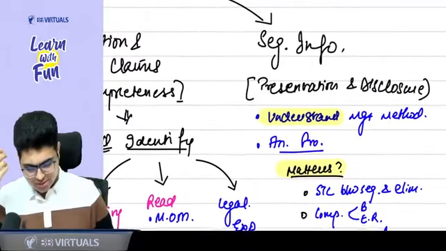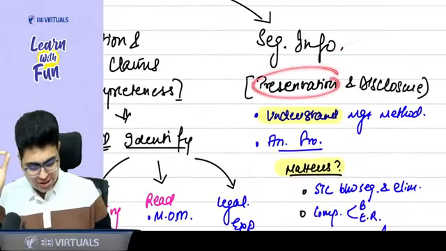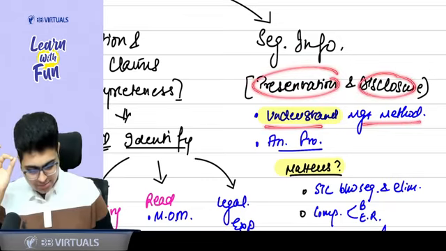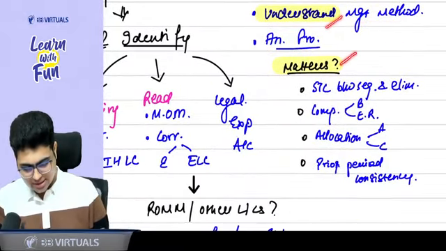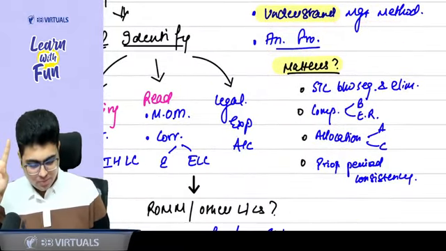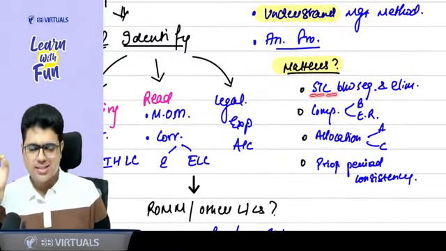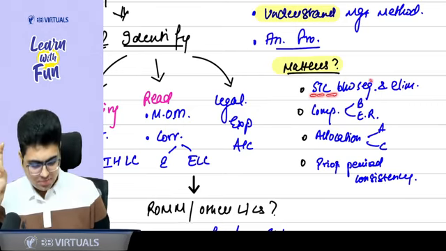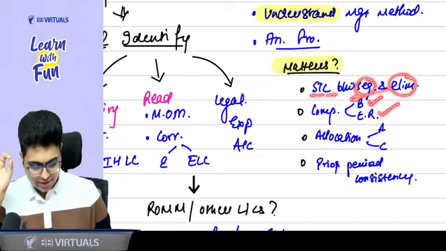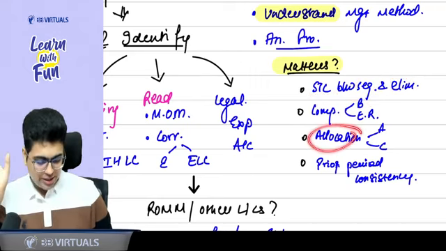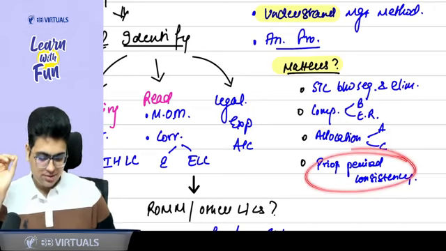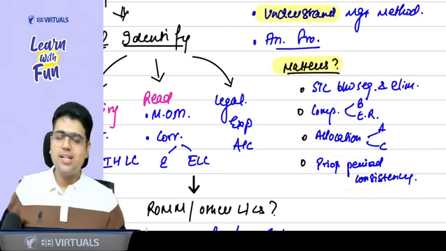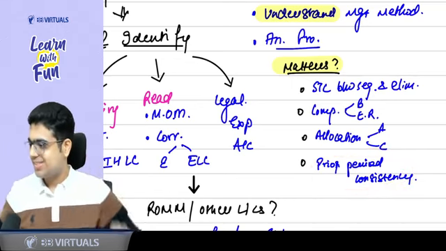Lastly, we discuss the concept of segment information, presentation and disclosure. Understand the management methods, use analytical procedure. What matters can I consider to understand the management method? 4 matters. Sales transfer charges, STC: sales transfer charges between the segment and its elimination. After the elimination, compare with the budgets and expected result. Whoever performs good, allocate one good thing, asset, one bad thing, cost. Then check the consistency with the prior period. If it is not consistent, then you need to disclose the inconsistency.